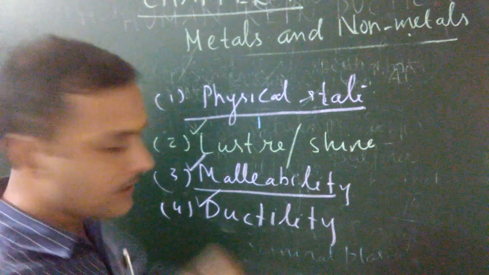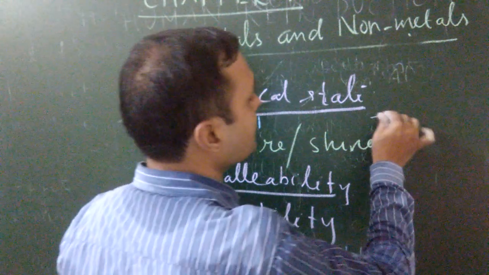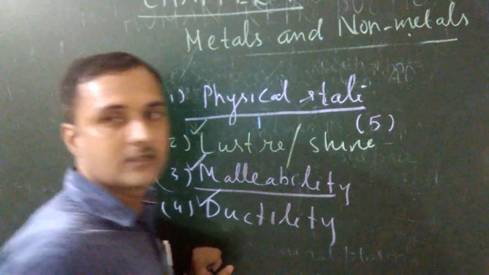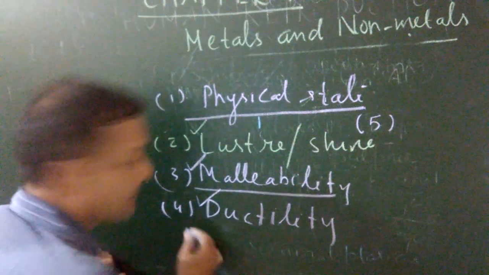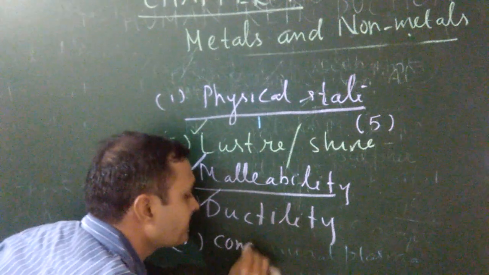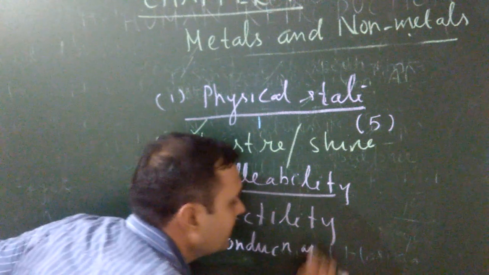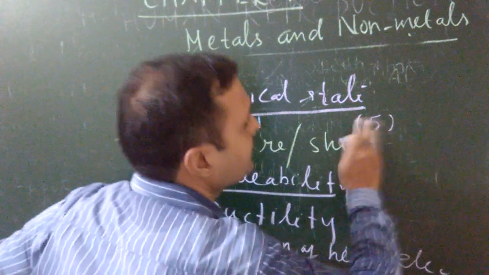Come to the next property, the fifth one, conduction of heat and electricity.